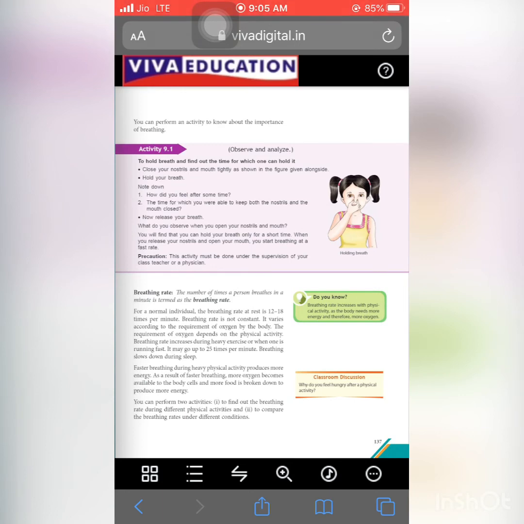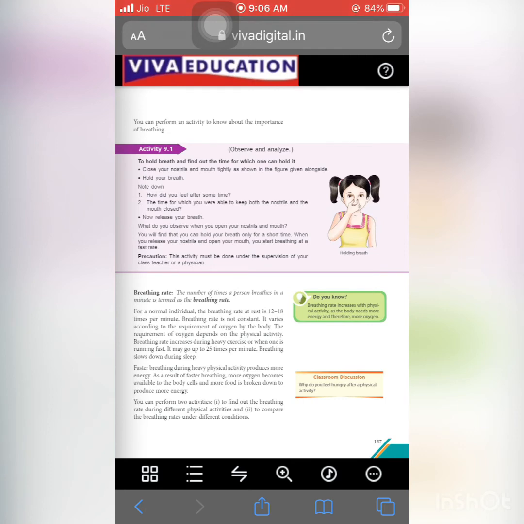Okay. Here is one confusion that we will talk about, that there is a 72 breathing rate. So that is not the breathing rate. 72 is the pulse rate. Okay. So here what is a breathing rate? The number of times a person breathes in a minute is termed as a breathing rate. For a normal person, the breathing rate is 12 to 18 times per minute.